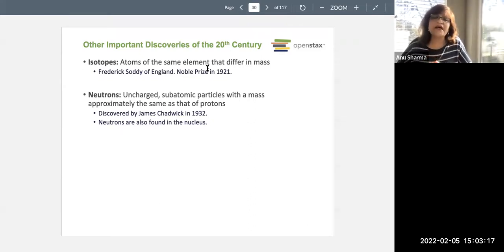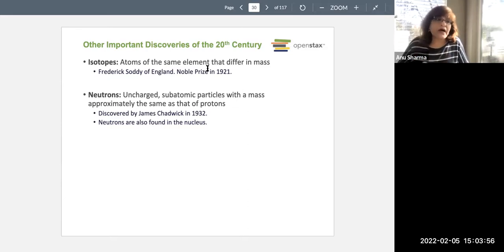But the nucleus contains neutrons, which actually buffer in between the protons. And so they keep the protons bound in the nucleus, the neutrons. Neutrons have no charge, and yes, they are heavy. In fact, they're heavier than protons. So what's the deal with the neutrons now? The neutrons form the mass. But if the number of neutrons varies, the only thing that changes is the mass of the atom. The actual identity of the atom, the properties of the atom, don't change.